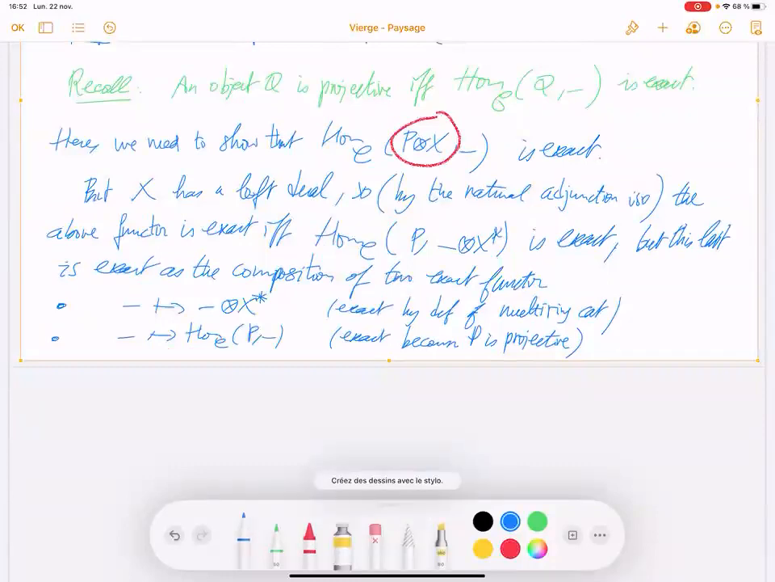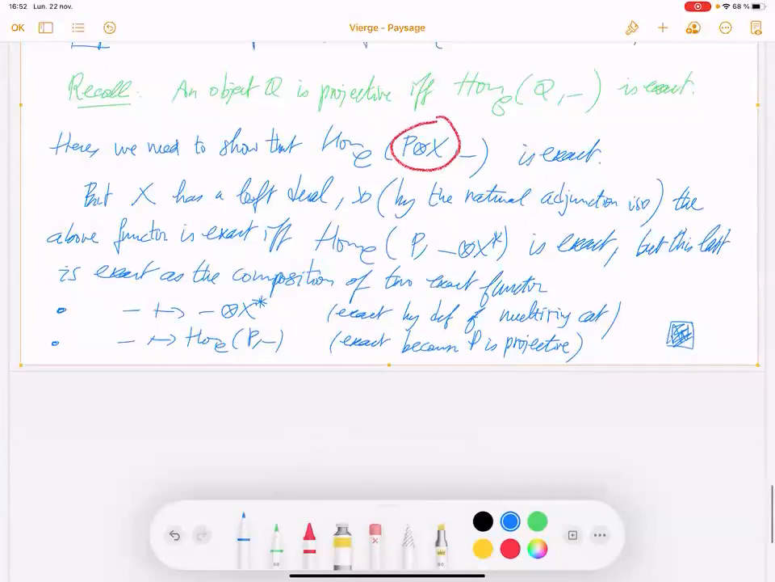So the result follows, since P is projective. We are done for this proposition.